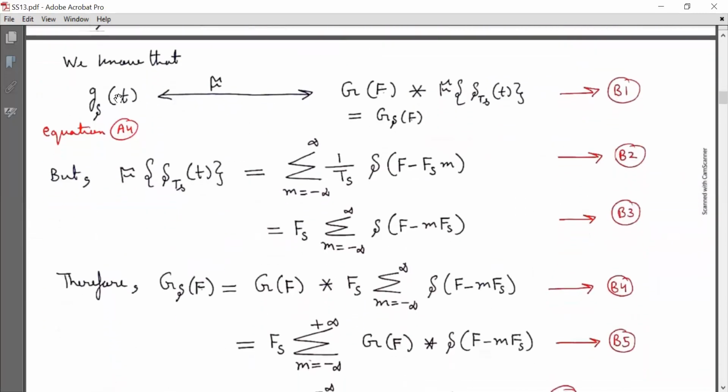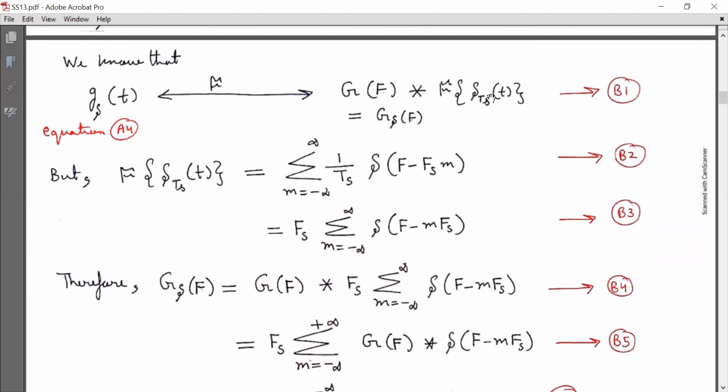Therefore, the continuous time Fourier transform of g_delta(t) is G_delta(f), equal to G(f) linearly convolved with the CTFT of delta_Ts(t). Mark it as equation B1.